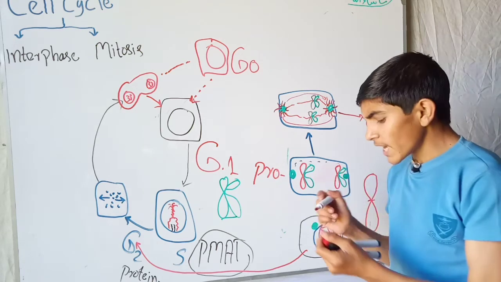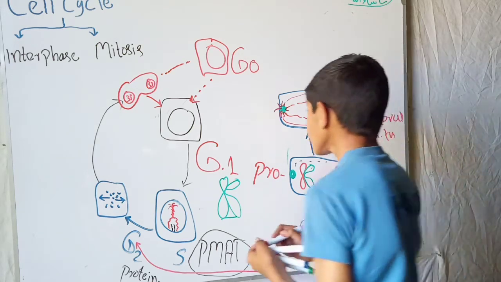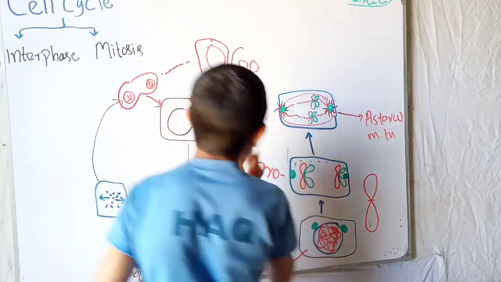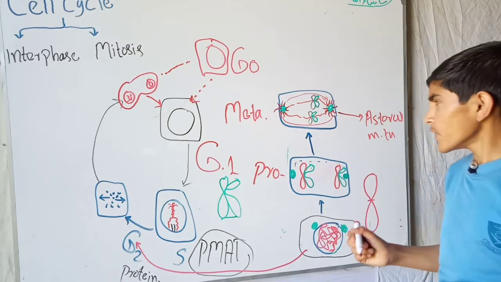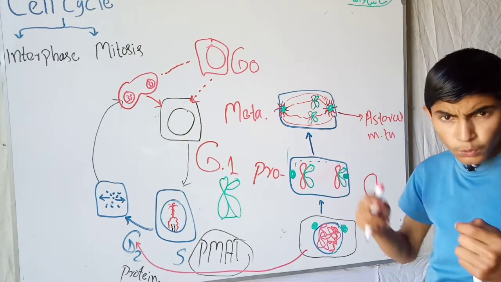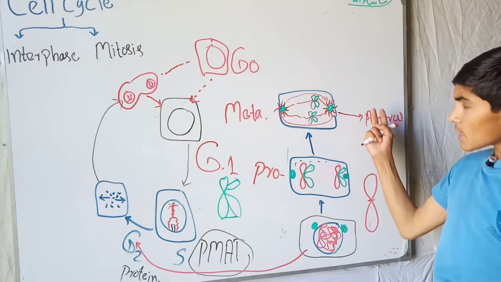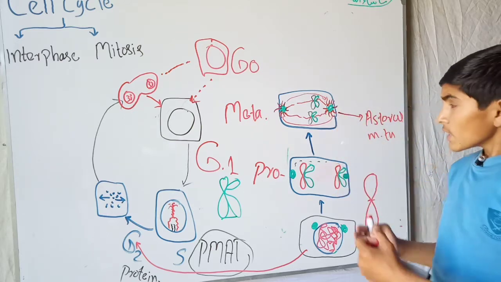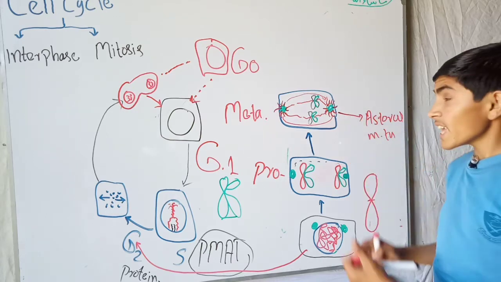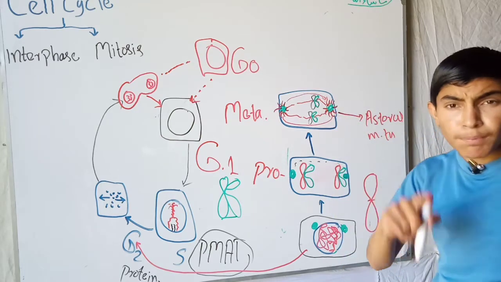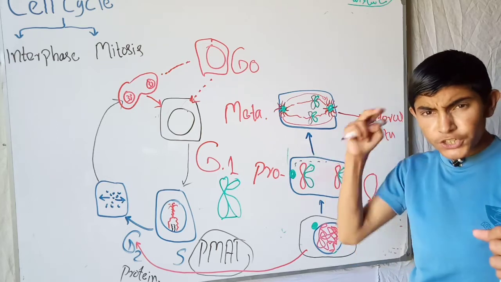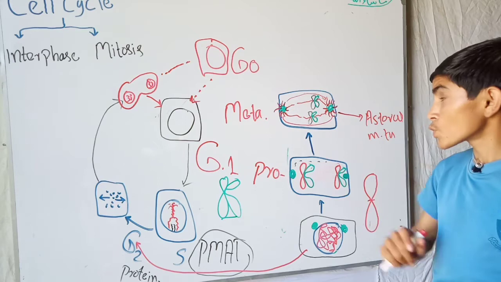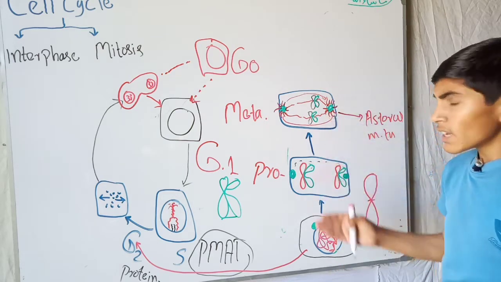So what occurs in the metaphase? This is called metaphase. In the metaphase, the centrioles create the spindle fibers: one is the polar spindle fiber, the second is the astral, and the third is the kinetochore spindle fiber, which attaches with each chromosome at the centromere and kinetochore.